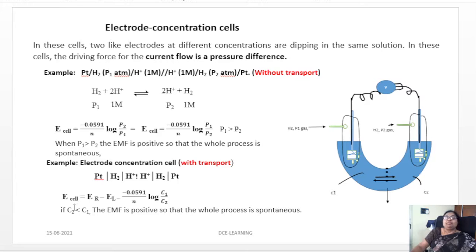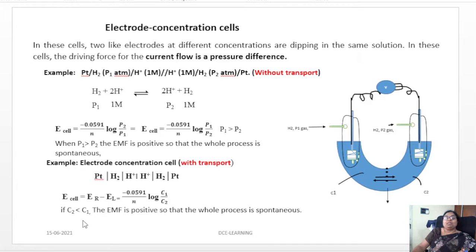For the overall cell, E cell will be ER minus EL, the EMF of the right-hand cell minus the EMF of the left, as we already know from the previous session. Therefore it equals minus 0.0591 log of C1 by C2.